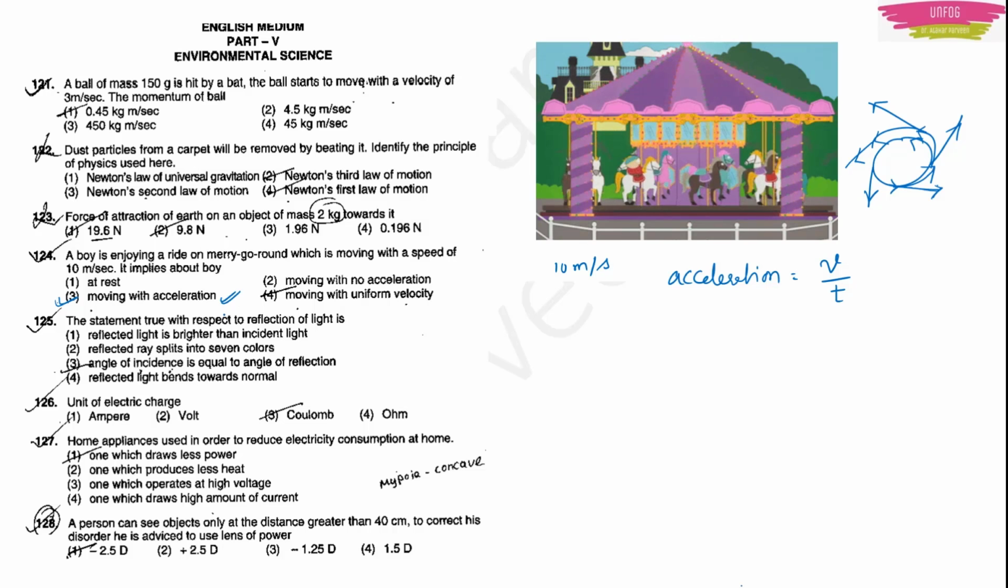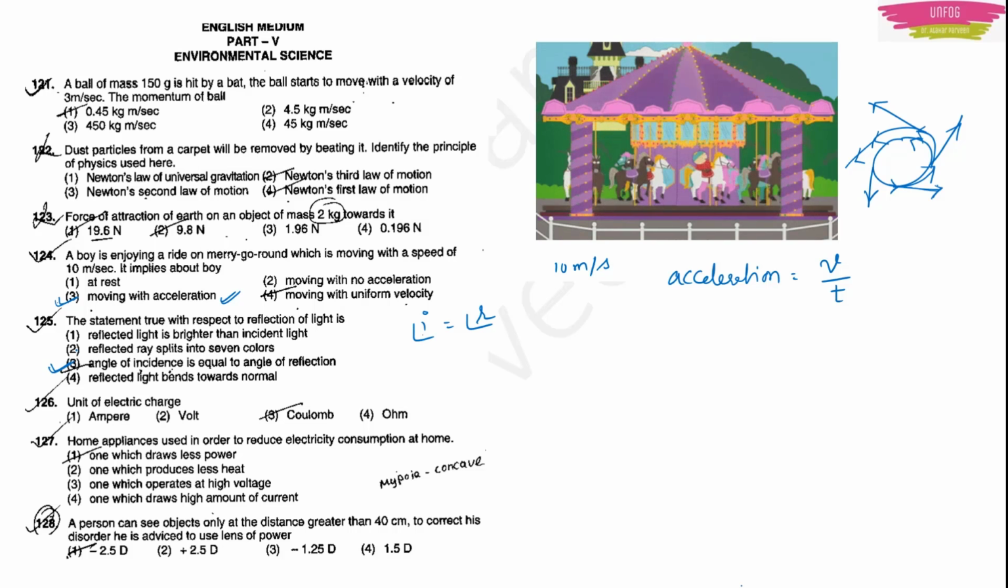Okay. Next question. The statement true with respect to reflection of light is, it is an optics question. The statement true with respect to reflection of light is: reflected light is brighter than incident light, reflected ray splits into 7 colors, angle of incidence is equal to angle of reflection, reflected light bends towards normal. See, simple thing, angle of incidence is equal to angle of reflection, we know it. Angle I will be equal to angle R. So option 3 should be the right answer.